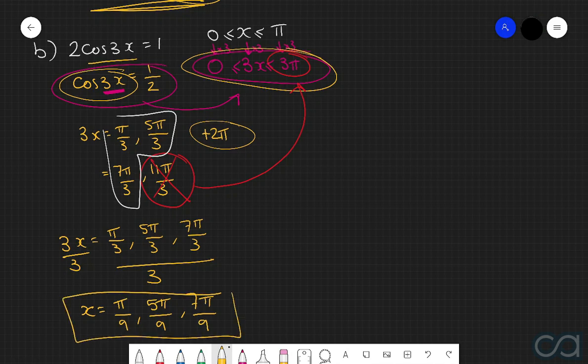And now, just as a quick final check, we want to make sure that all the answers that we have here lie in the domain that we are originally given, which for this particular question was between 0 and pi, and we can see that all 3 of these answers are greater than 0 but less than pi, so we are good in that respect. And that is how you solve trigonometric equations using both technology and algebra.